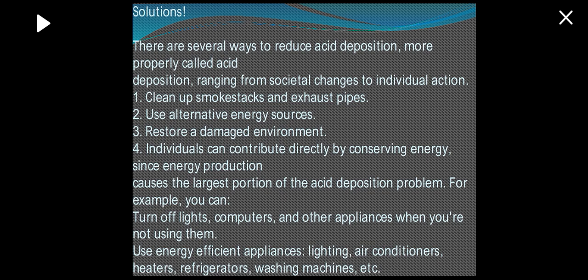So solutions. There are several ways to reduce acid deposition, more properly called acid deposition, ranging from societal changes to individual action. Number one, we should clean up smoke stacks and exhaust pipes. Use alternative energy sources such as solar energy or wind energy. Restore a damaged environment, just like replanting trees when we cut down one.